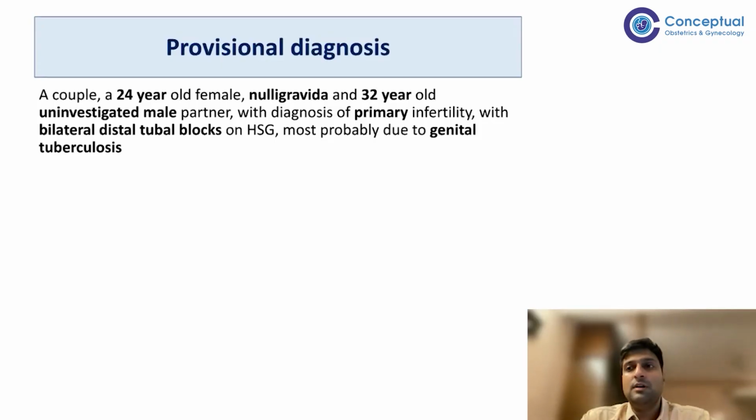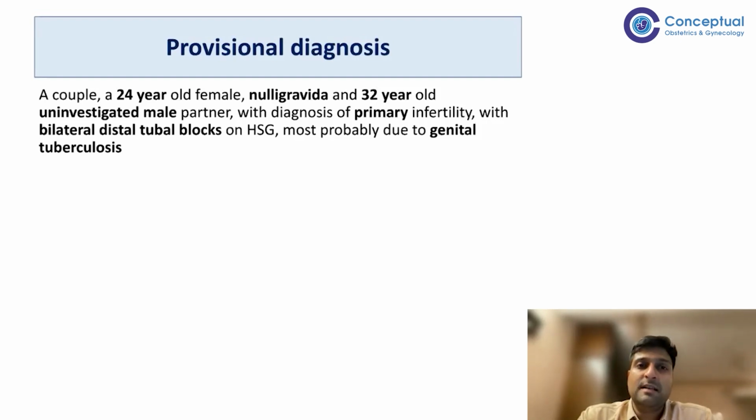Yes, sir. So the basic investigations first is a blood profile, for which we have done the CBC. Apart from that, ESR will also be done, which has not been done, which will be raised in the case of active tuberculosis. And then we will have to diagnose using either AFB microscopy or culture. So for that, we will take an endometrial biopsy. Endometrial biopsy will be taken after ovulation, around 21st to 25th day of menses, and the biopsy will be sent for the following things. The first is acid fast bacilli microscopy. The second is acid fast bacilli culture, and the third is the histopathology.